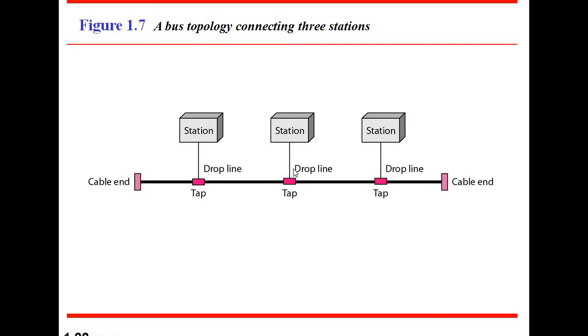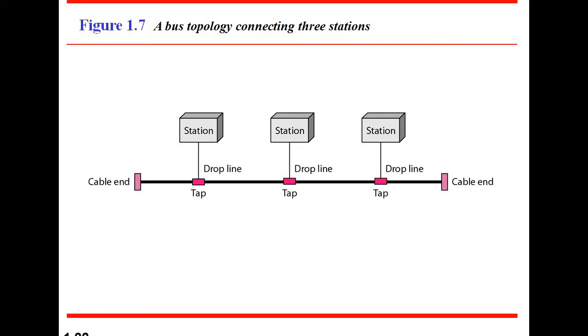Similarly, if station 2 fails, it does not affect the entire network. That means station 1 and station 3 are not affected. That's why this is the main advantage of the bus topology. And what are the disadvantages here?